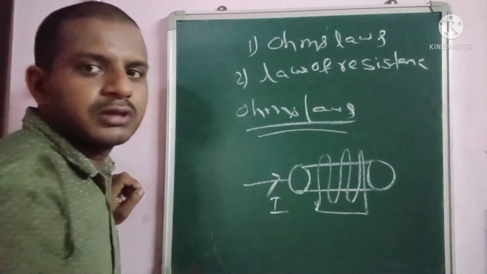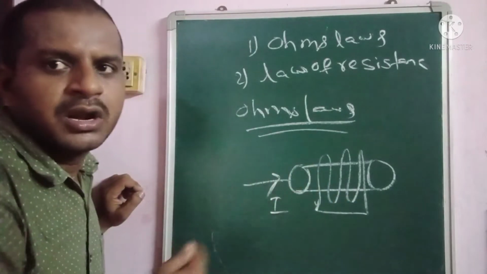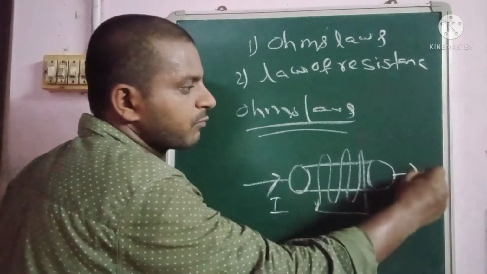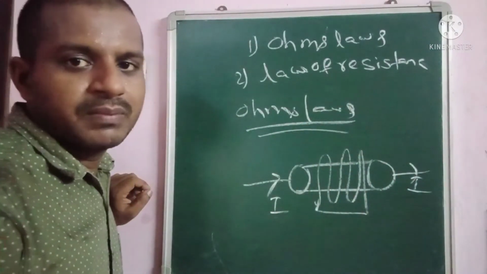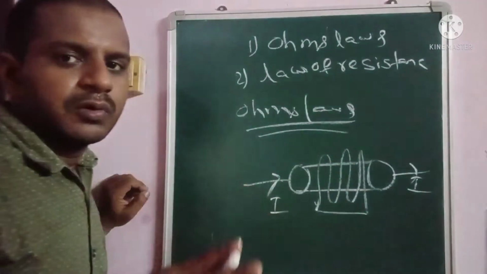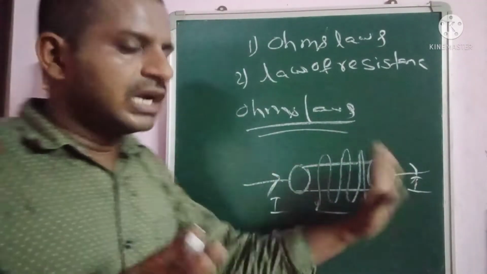Whenever the supply is given to the solenoid, some flux will exist. Due to the flux, finally some current will exist at the output. So this is the different criteria.